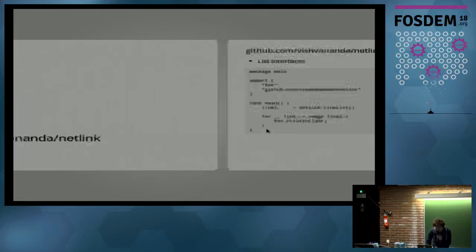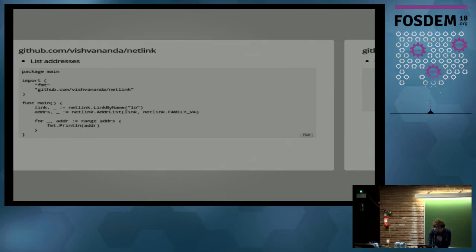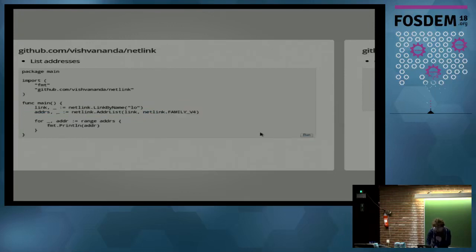That's also pretty simple with the core library of Go, but also nice with Netlink. We can also have a look at the addresses attached. In this case, with LinkByName, I'm just fetching the lo interface and the addresses assigned to the interface, and then let's print them. You will see the lo interface has the typical localhost address.